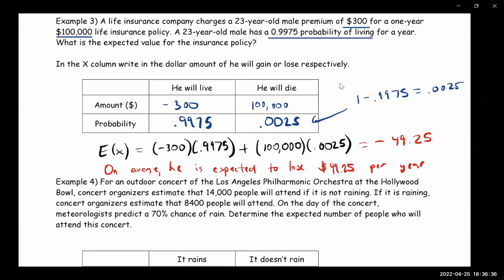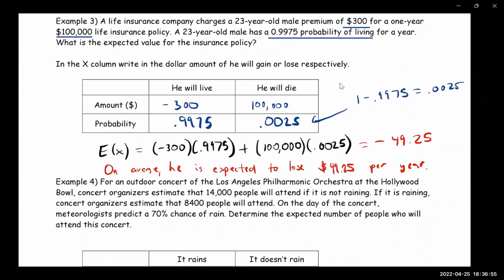So realistically, even though he's paying $300 a month and the policy is worth $100,000, maybe that negative $49 is what they're putting to the side to go towards the payout.